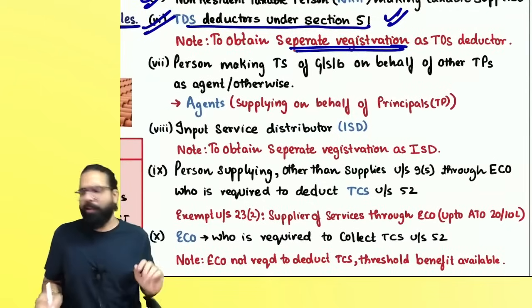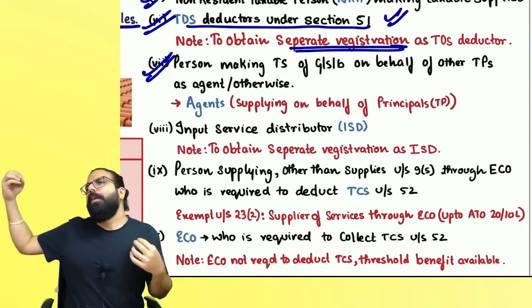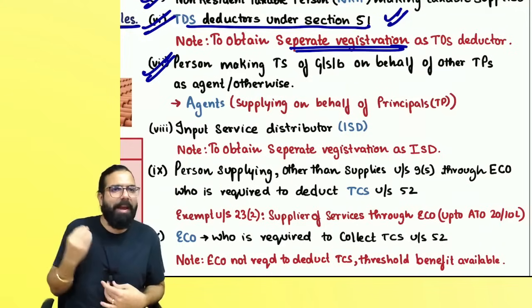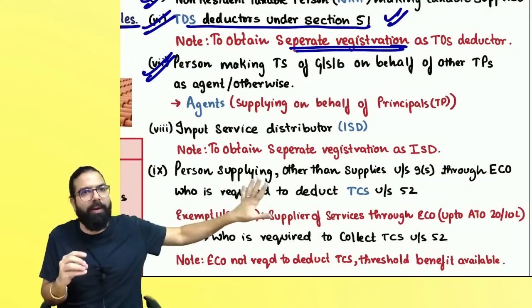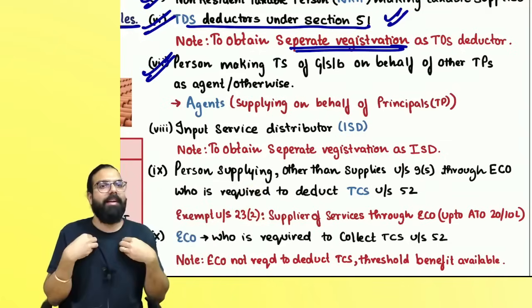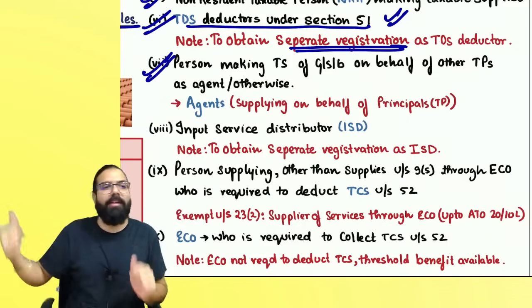The next one over here is, sir, if I am a person who is applying on behalf of another taxable person, as an agent or otherwise. Baba, my boss is registered who is supplying me the goods and I'm supplying it further in my own invoice, then I'm an agent as per section 71C. This agent needs to take compulsory registration if his boss is a registered person.